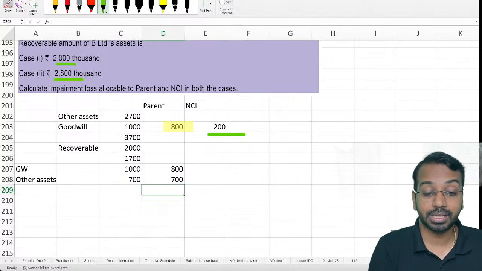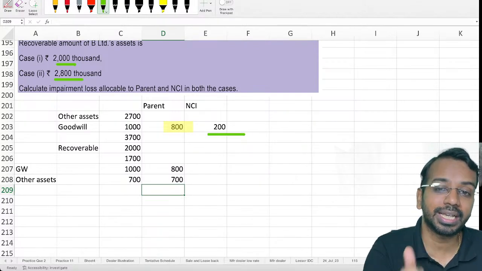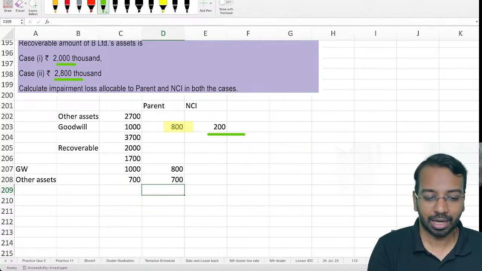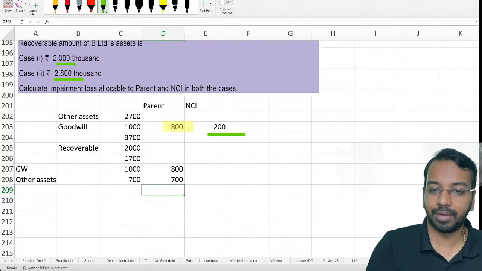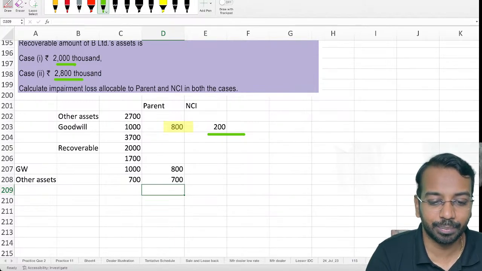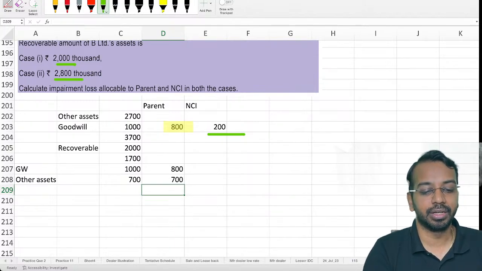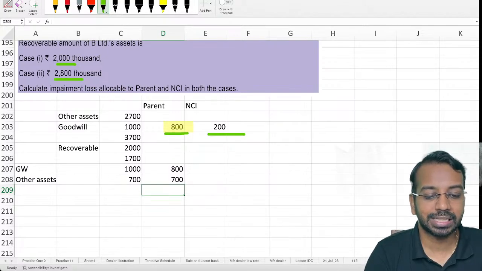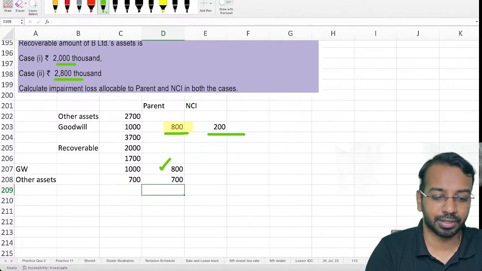Why am I doing all of this? I am including the 200 for notionally calculating the impairment loss. Now, if I have not recognized 200 of NCI's goodwill, I cannot do an impairment of that. So what will I impair? I will impair only this 800. So 800 of goodwill gets impaired here and 700 of other assets get impaired here.